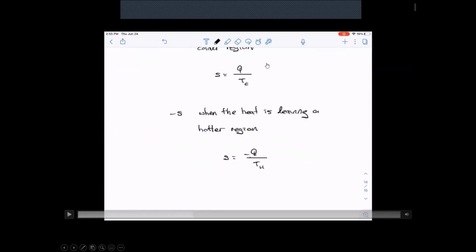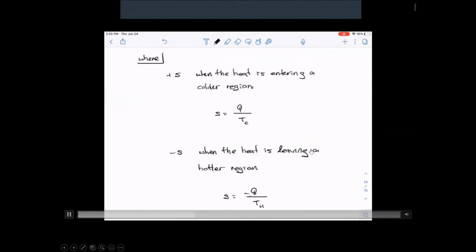Okay, so we're able to express the concept of entropy. If the system is heating up, its entropy is going to go up. If the system is cooling down, its entropy is going to go down. So the hotter region is going to cool down, and it's losing heat, obviously. And the cooler region is heating up. Its entropy is going to go up because heat goes from hot to cold, obviously. So the cooler region is going to heat up, the hotter region is going to cool down. Entropy of the cooler region is going to go up because this region is heating up. The entropy of the hotter region is going to go down.